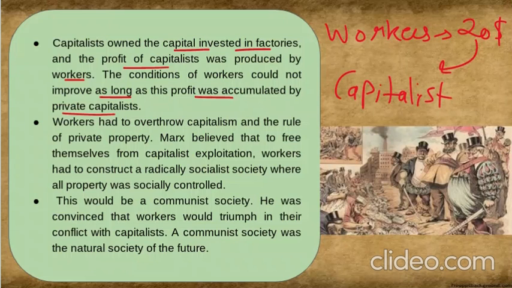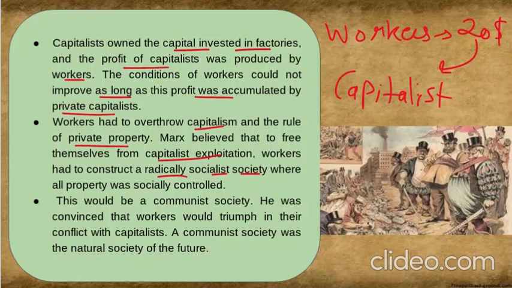So where workers had been suffering, workers overthrew capitalism now, and the rule of private property, saying that we will not suffer, we are overthrowing this capitalism, we don't want capitalism, and there shouldn't be private property either. Karl Marx believed that to free themselves from capitalist exploitation, workers had to construct a radically socialist society where all property was socially controlled.